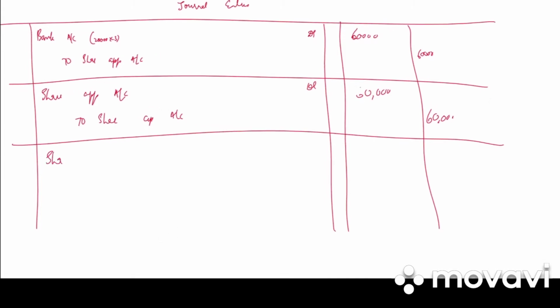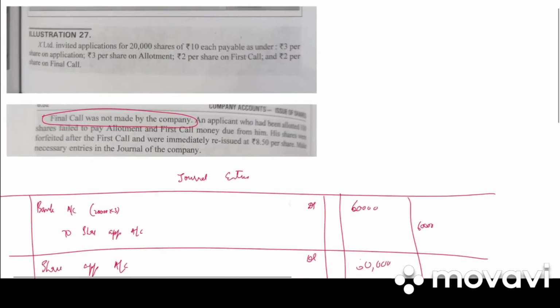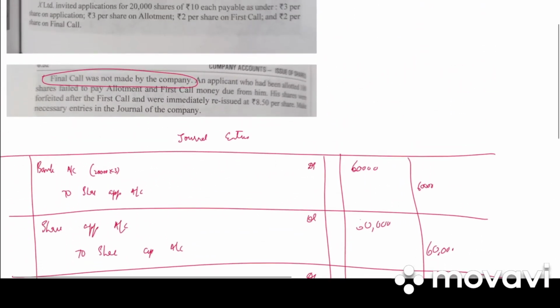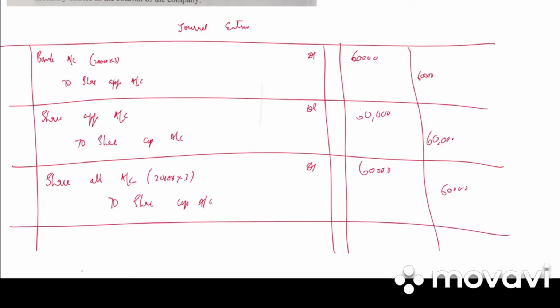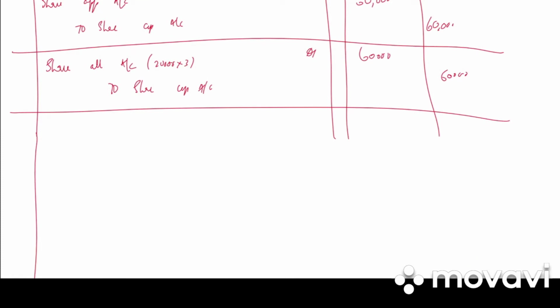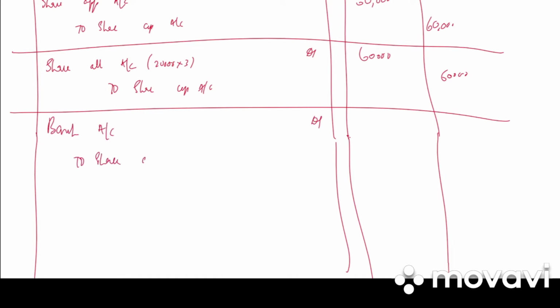Next we have share allotment. Share allotment account debited to share capital account. 20,000 into 3 per share, 60,000 debit, 60,000 credit. Write the narration. Share allotment money due. Next we have bank account debited to share allotment account.